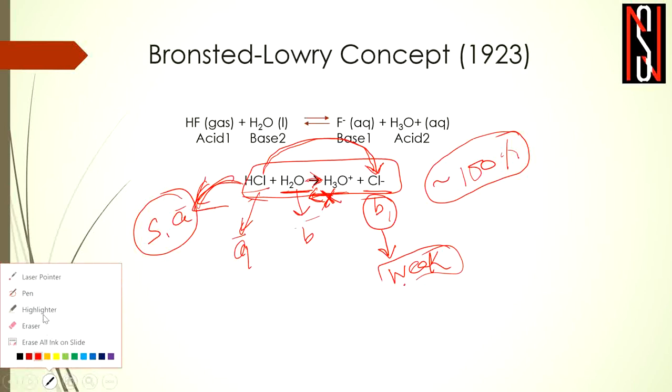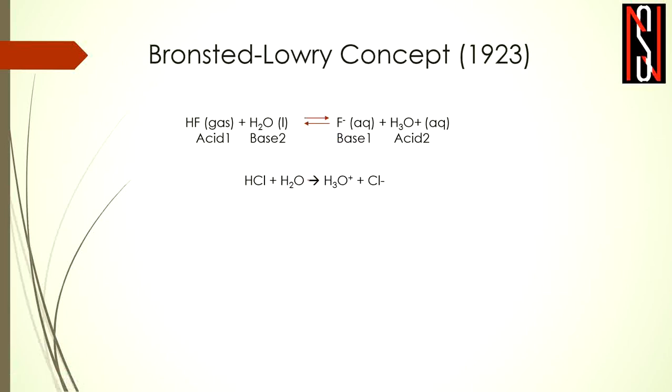Let me summarize, that is, repeat it. For example, HCl, actually in presence of aqueous solvent, is being converted to H3O plus and Cl minus. It is actually almost 100% dissociation. Why almost 100% dissociation? Because HCl is a strong acid. And we have already discussed in our previous lectures that whether an acid is strong or weak can be decided through its dissociation constant. For a strong acid, the dissociation is almost 100%. For a weak acid, the dissociation is nearly 5%, 10%, maybe 20%, etc. So when it is a strong acid like HCl, the dissociation would be nearly 100%.